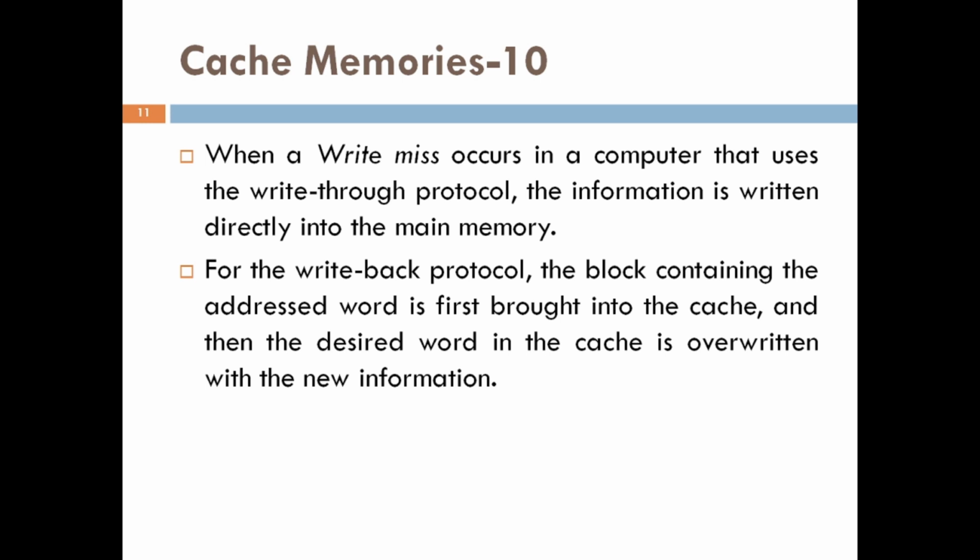In the case of the write-back protocol, the block containing the addressed word is first brought into the cache, and then the desired word in the cache is overwritten with the new information.